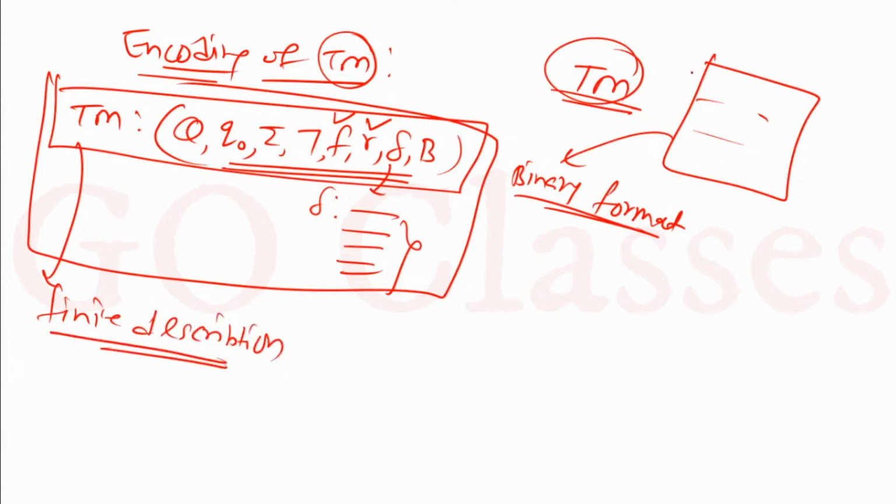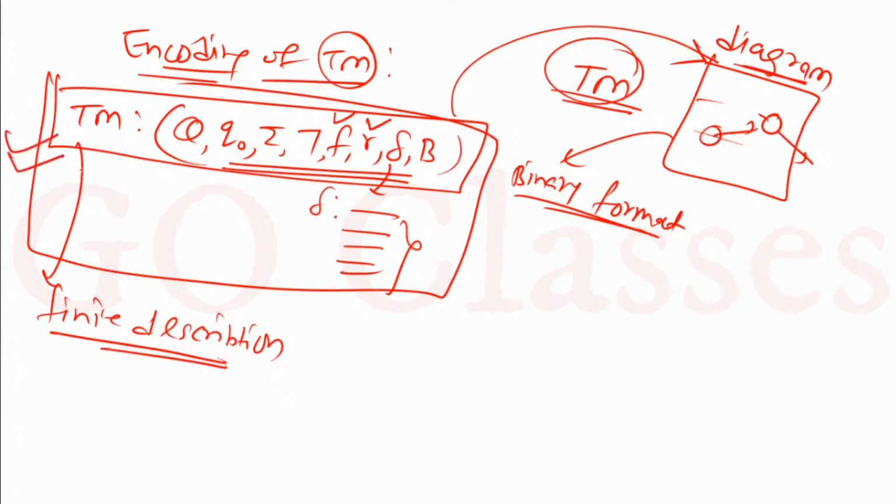From this description, you can do many things. Either you can draw the diagram. Remember, whatever we draw is just a diagram representation. The definition of Turing machine is this finite description. This finite description we can represent using a diagram, and we can also represent it using a binary string.